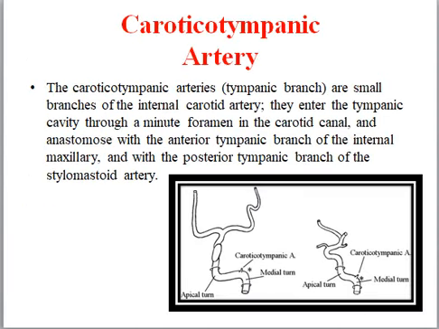Carotid-tympanic arteries are small branches of the internal carotid artery. They enter the tympanic cavity through a minute foramen in the carotid canal and anastomose with the anterior tympanic branch of the internal maxillary and with the posterior tympanic branch of the stylomastoid artery.